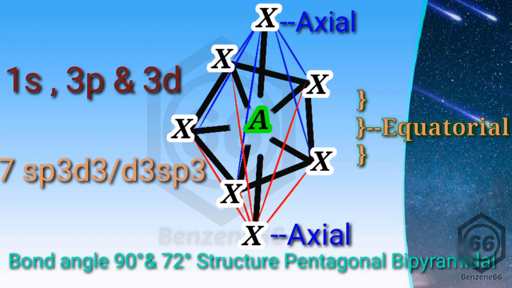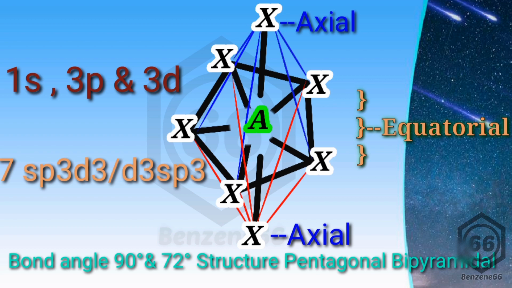You can easily find the arrangement of atoms here, as more than 4 orbitals are involved in the hybridization. So 2 occupy the axial positions. 7 minus 2, that is 5. These 5 are symmetrically arranged in the plane lying between the 2 axial positions. The bond angle for the equatorial position can easily be calculated by 360 divided by 5. Total 5 positions are there, and that value comes to 72. So the orbitals lying on the equatorial position will have a 72 degree bond angle each, and the 2 present on the axial position will have a 90 degree bond angle.